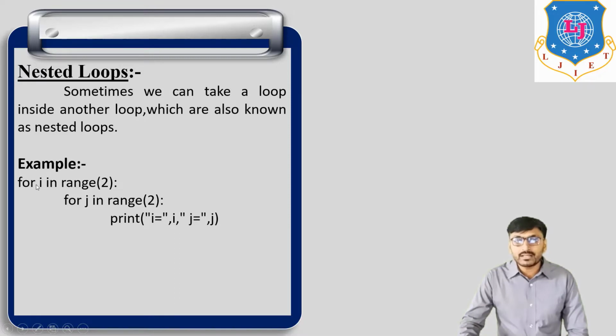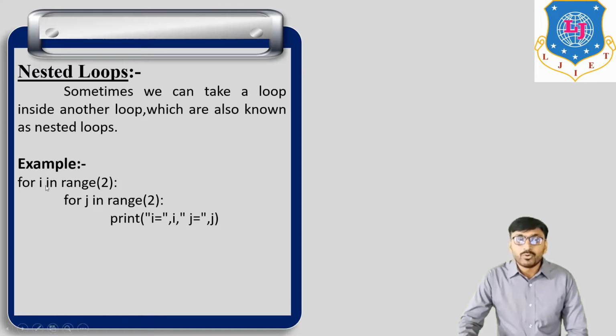So the first statement, for i in range 2, means 0 and 1, not 2. So the value of i is 0 and 1. Now for i is equal to 0, the second statement, for j in range 2, means the value of j is 0 and 1.